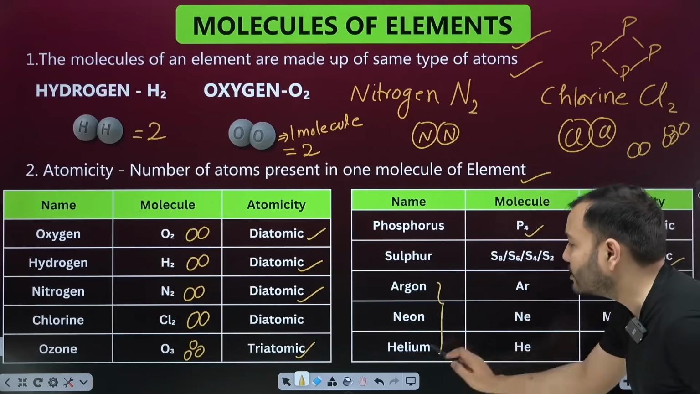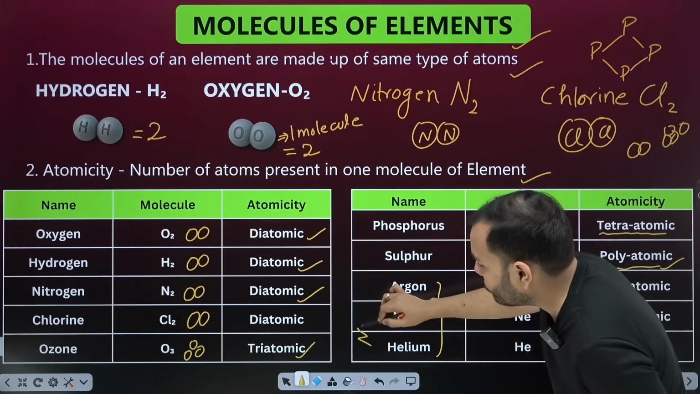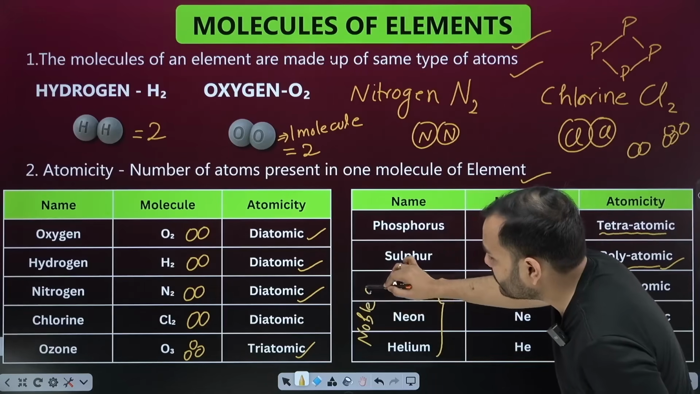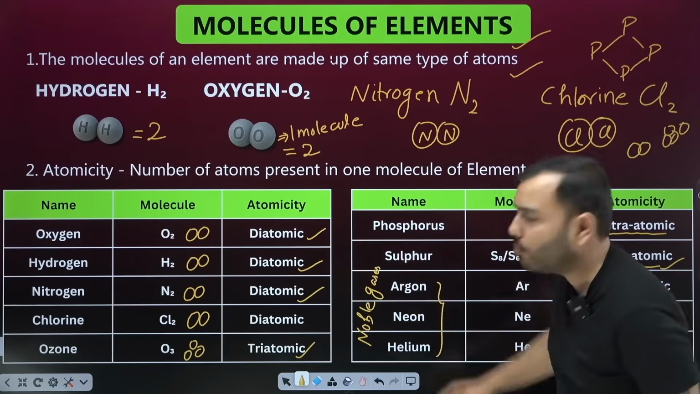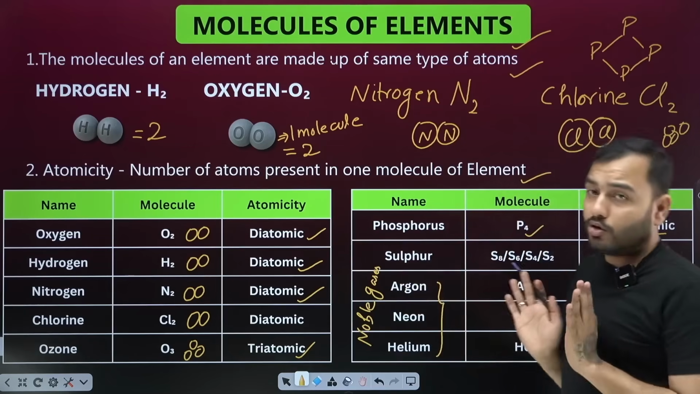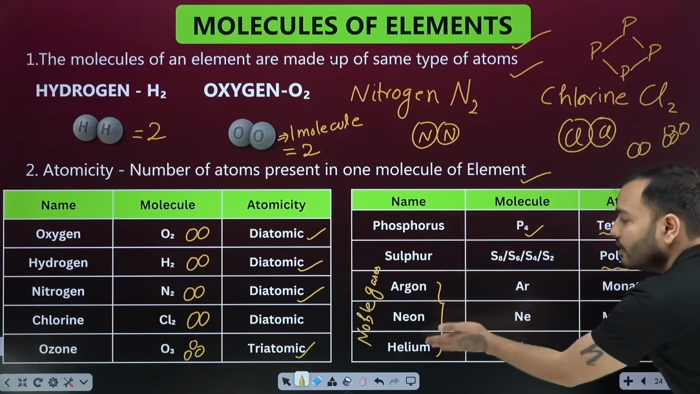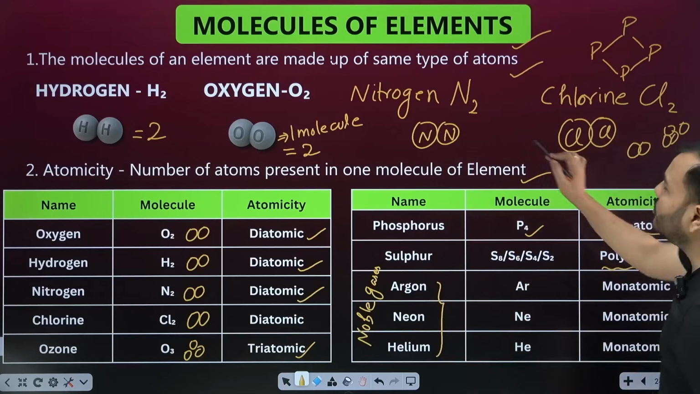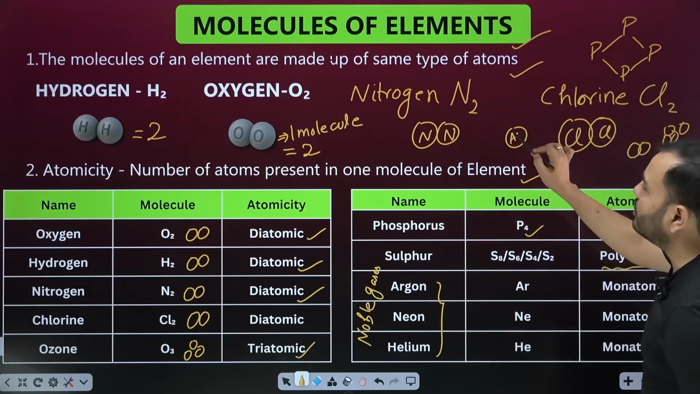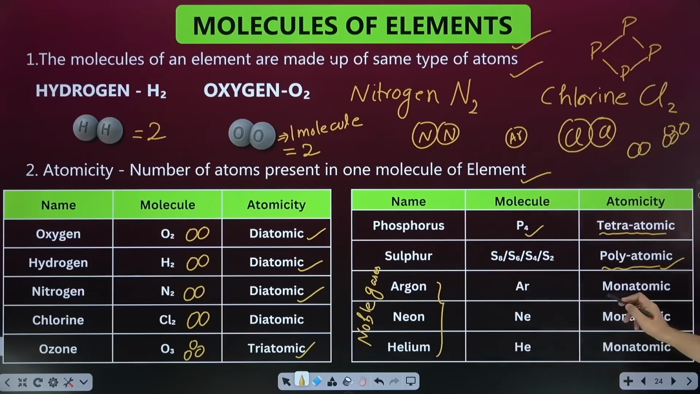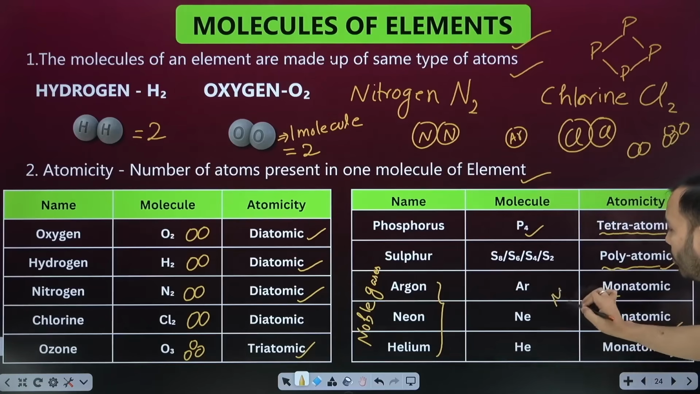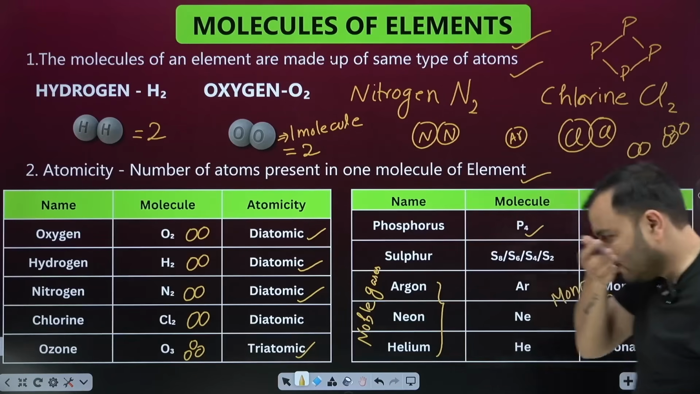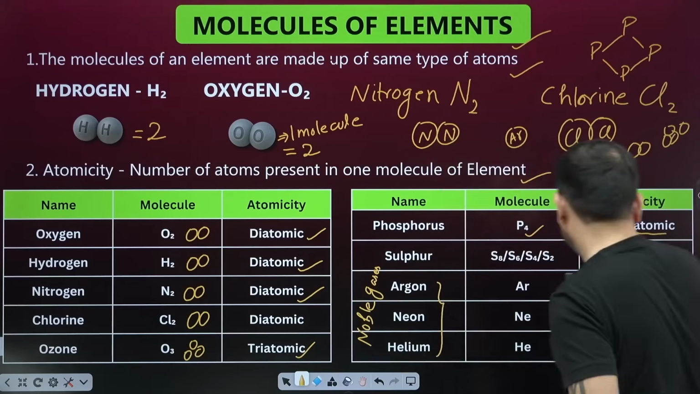After this, beta, these are the noble gases. And what did I tell you about noble gases, beta? These are saints, they are hermits, they live alone, they are noble. Noble means they don't harm anyone, they are good people. So argon, neon, helium, these live alone. They are single like this. So what are they? Monoatomic. Mono means single. Monoatomic, clear? So this is atomicity.